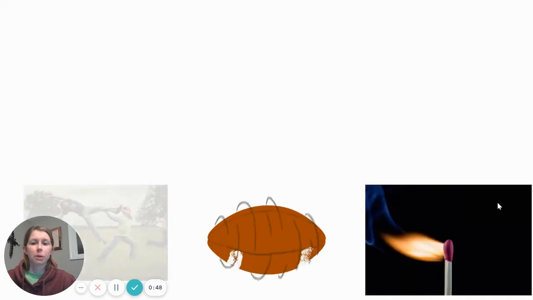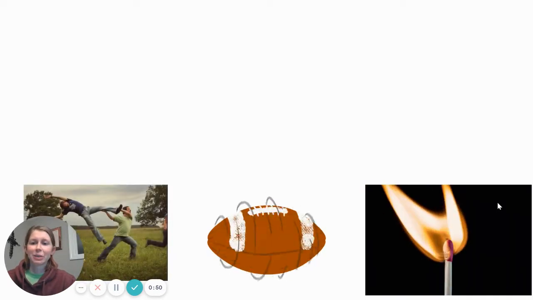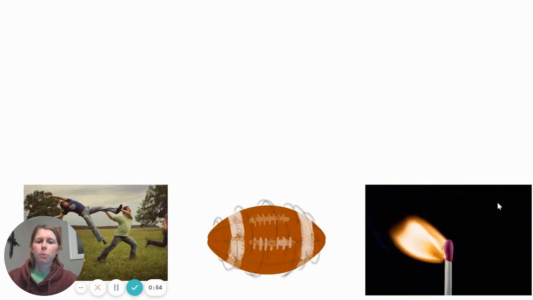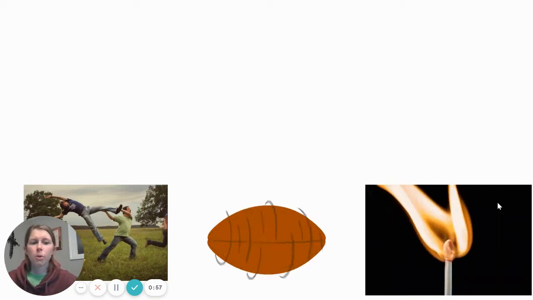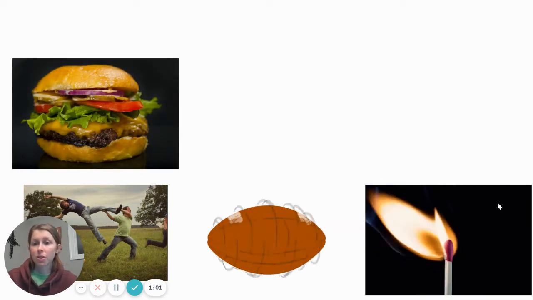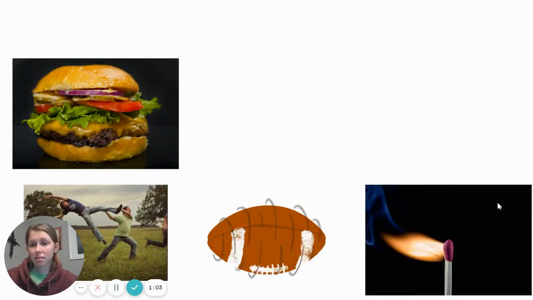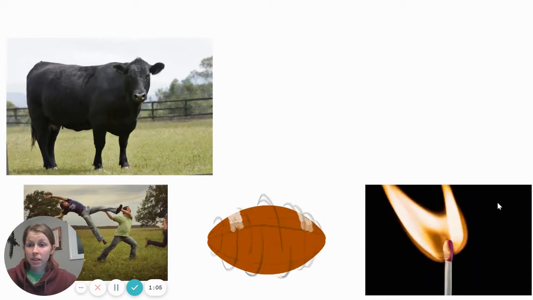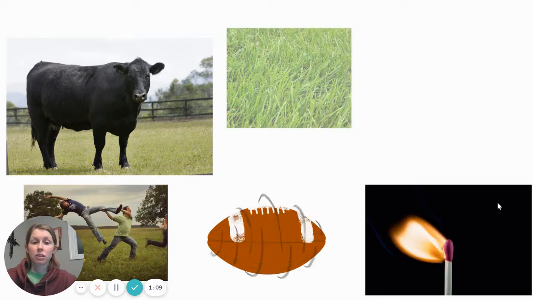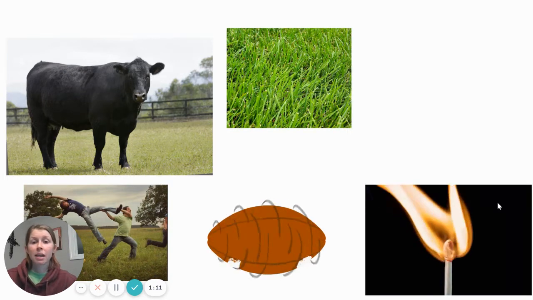All right, well, the person threw it. So when you throw something, that's you using mechanical energy. But where did that guy get the energy to throw it? And you might think, well, maybe the food that he eats. So here's a burger, right? This looks great, but that's not really what he ate. He ate a cow. Okay, and so then you have to ask, well, what did the cow get its energy from? Got its energy from grass, which had chemical energy, right?